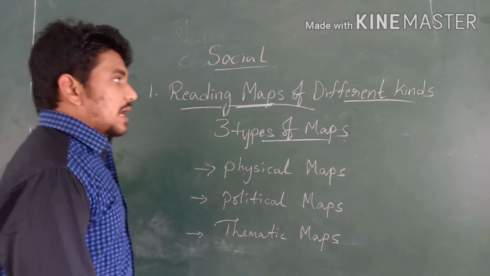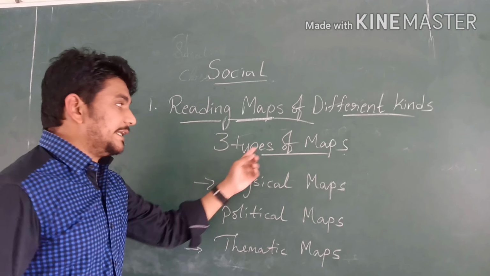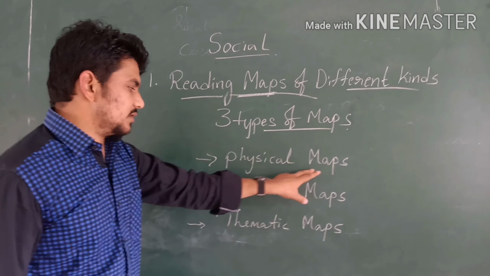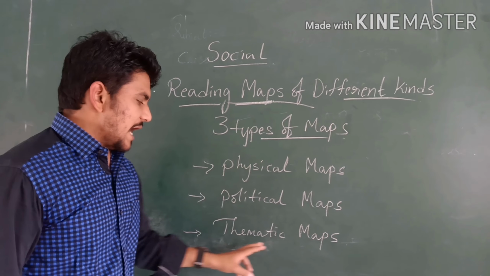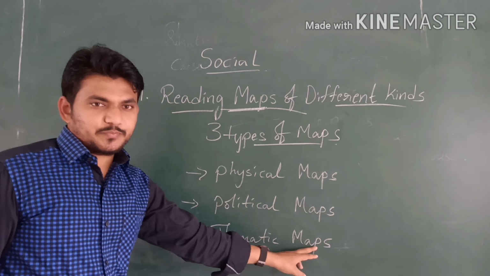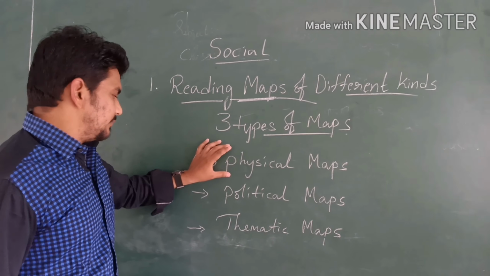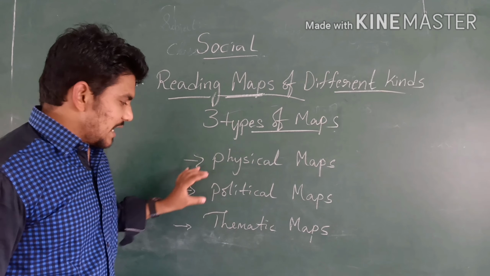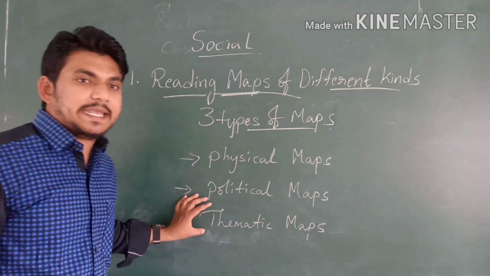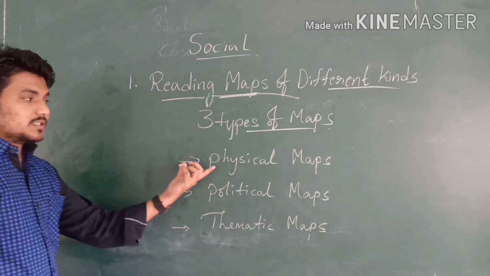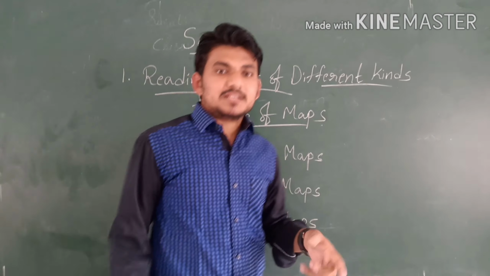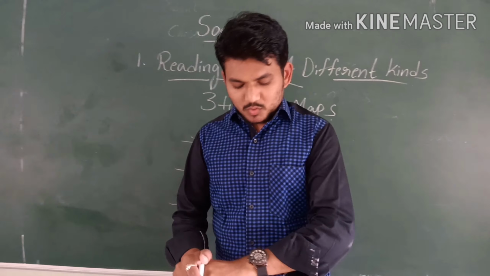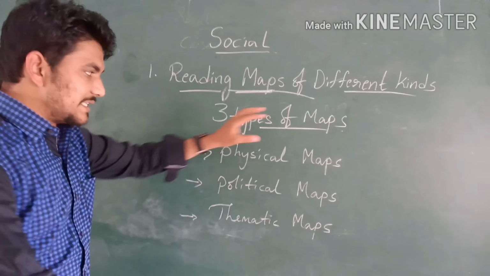How many types of maps are there? There are 3 types. What are they? Physical maps, political maps, and thematic maps. First one is physical maps, next is political maps, and third is thematic maps. What does each of them mean? Listen carefully.